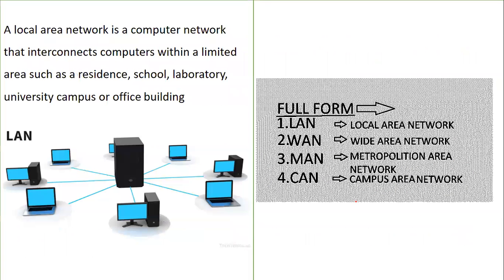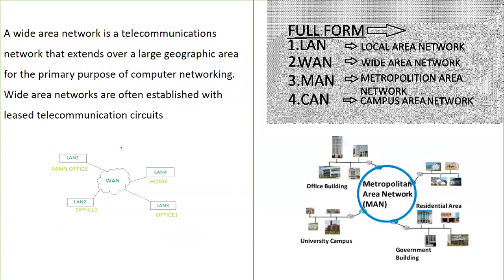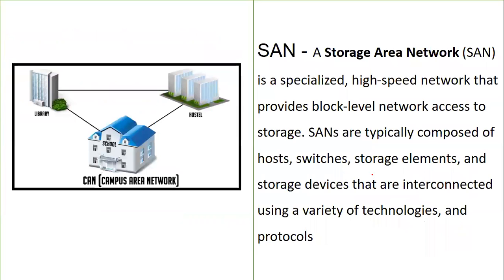So local area network, as I said, is connecting within a local boundary. Then we have wide area network, as I said, which is geographically extendable. Metropolitan area network is the connection of metros, that is, connection of metropolitan organizations or campuses. Then we have CAN, that is campus area network, where we have one campus connected with each other.